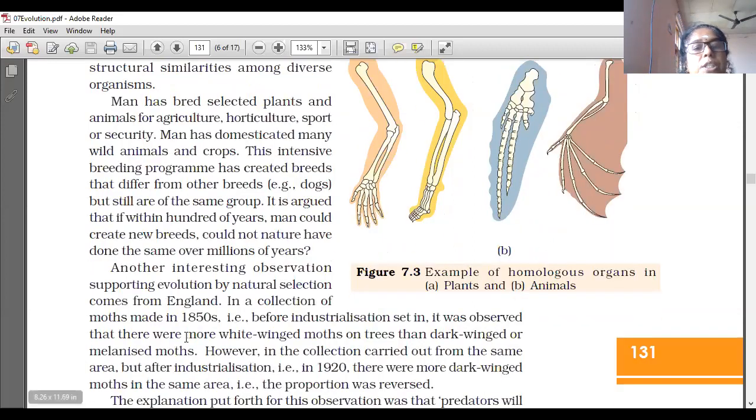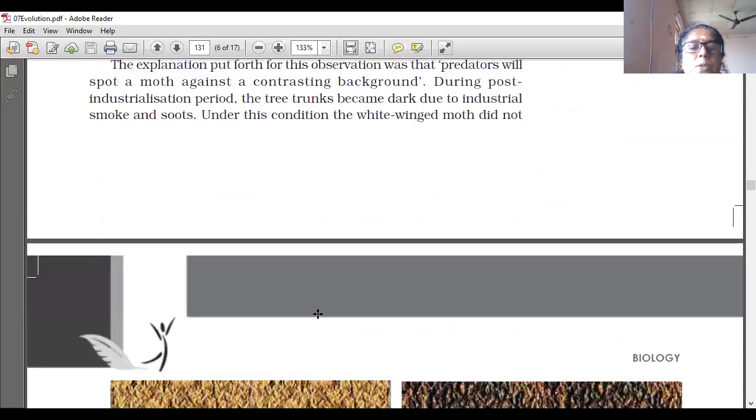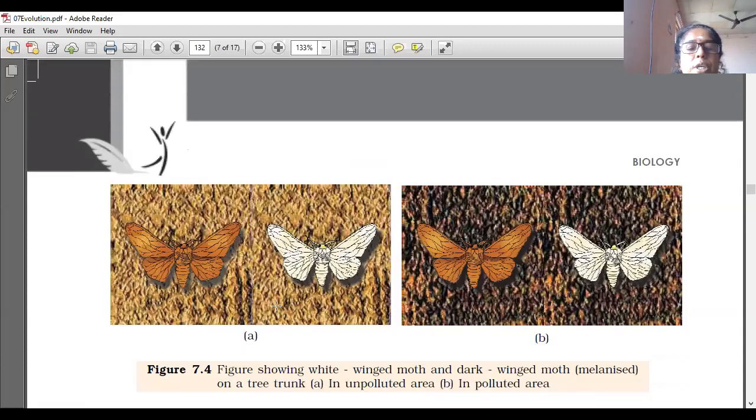Natural selection. Now, this question is a very important question. Example of the same: here this figure shows a white-winged moth and this is a dark-winged moth on a tree trunk in a polluted area. This is the polluted area and this is the unpolluted area. If the atmosphere is clear, it is an unpolluted area. If the atmosphere is dark and dusty, it is a polluted area.